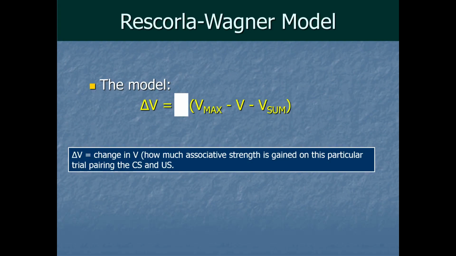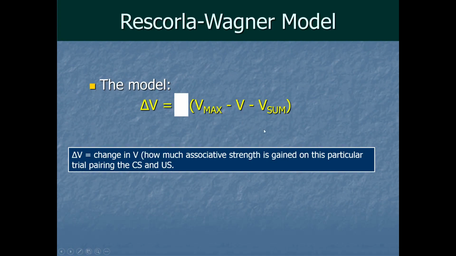And again, what goes into calculating that? Well, look at the stuff in the parentheses first. That's what we just talked about. The amount of learning on this current trial is dictated by how much total learning is possible, V max, minus how much has come from previous pairings of this CS with the US, like those previous 127 trials. That's how much associative strength they've gotten so far. So subtract that out from the max.